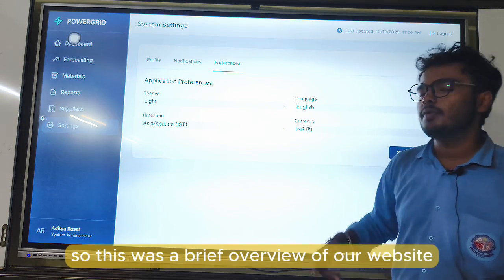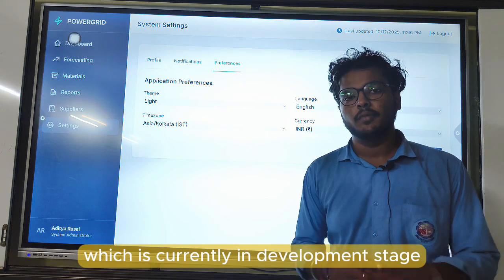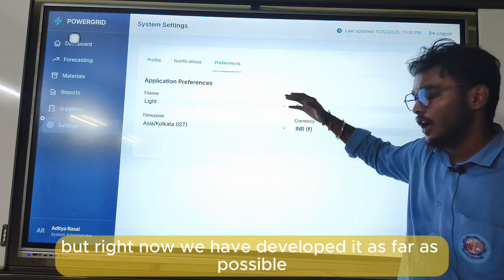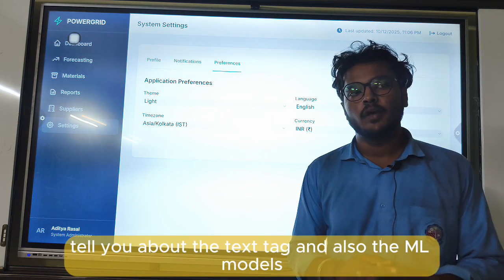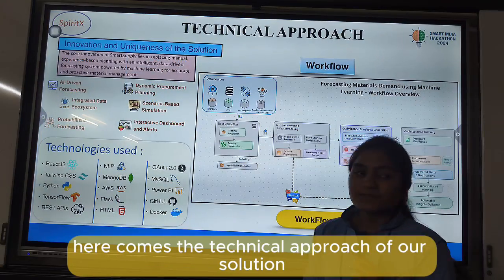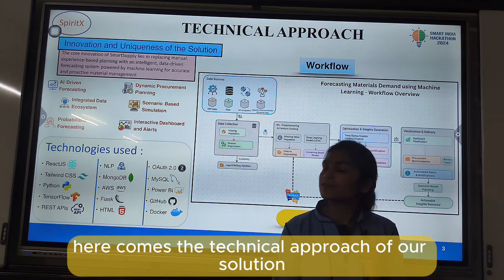So this was the brief overview of our website, which is currently in the development stage, but right now we have developed it as far as possible. Now my teammates would like to tell you about the tech stack and also the ML models which we are going to use. Here comes the technical approach of our solution.